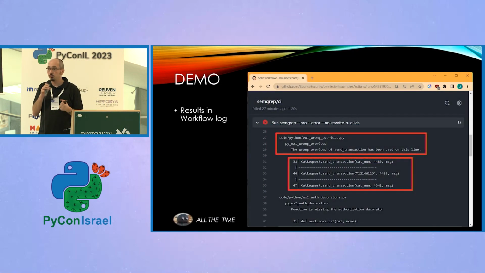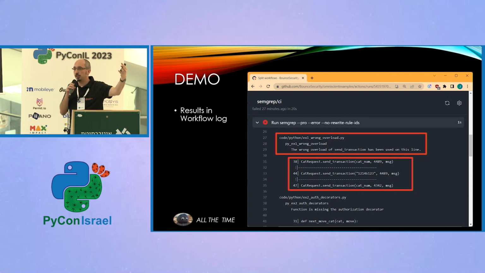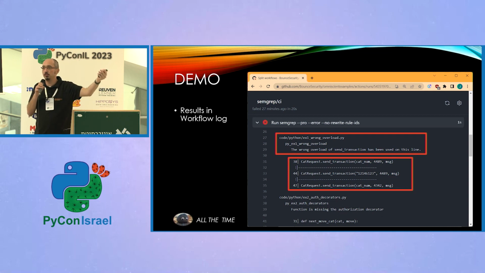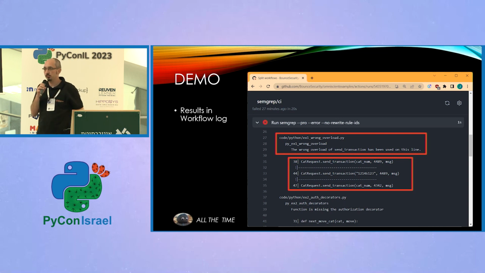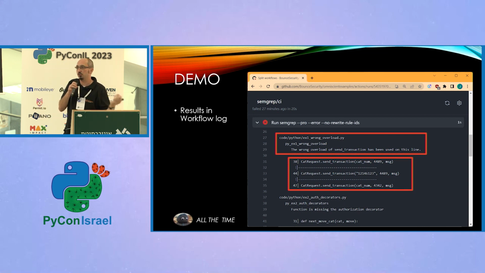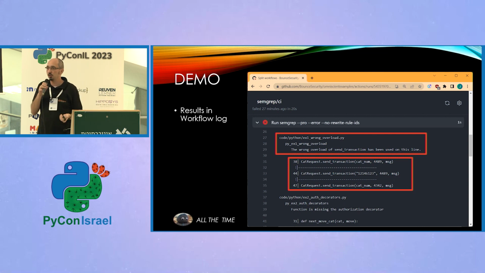So if we look at the log from that GitHub action, we've now got a log showing, okay, we ran these rules, and here are the exceptions. We've got 3 places in the code where, as the example, one rule picked up issues. It picked up 3 places where send transactions is being used with the wrong number of parameters. As we go further down the log, we see the different rules that it picked up on. We've configured it so it comes back as a failed workflow, and we can handle that however we want to handle that.